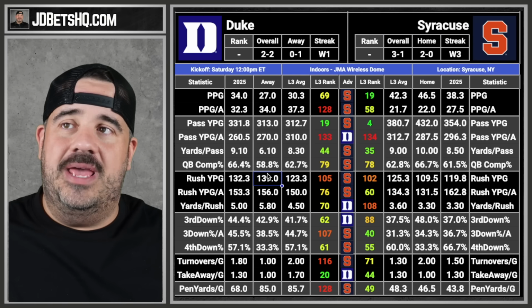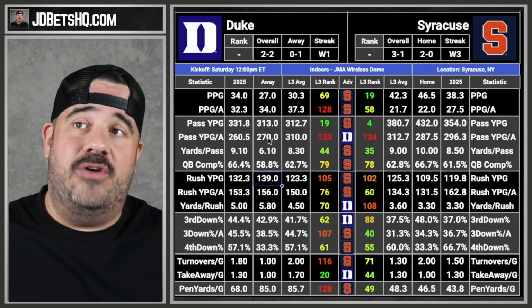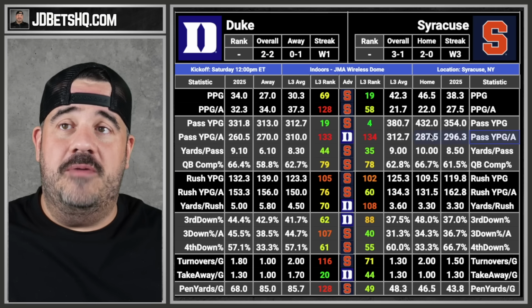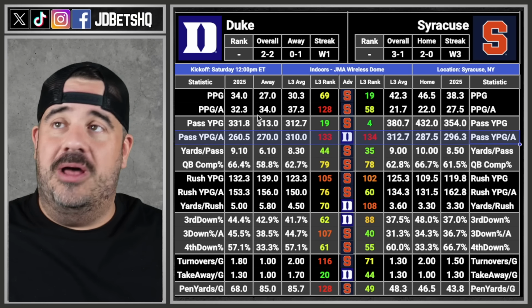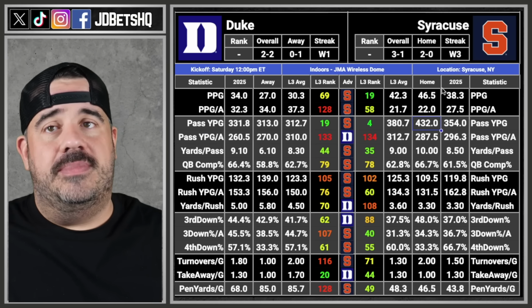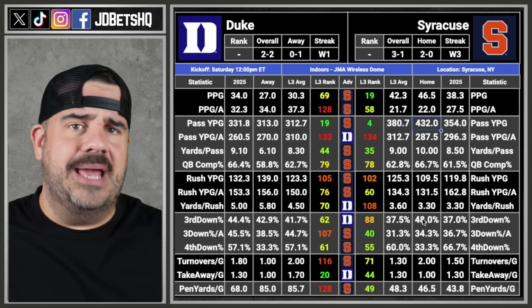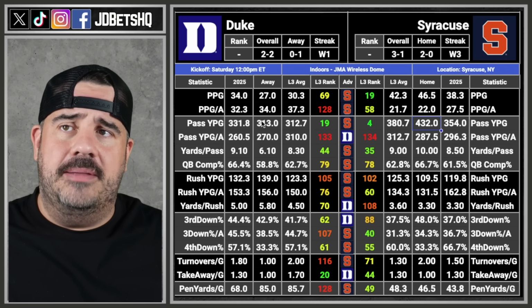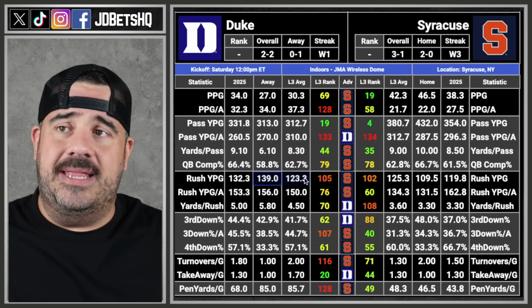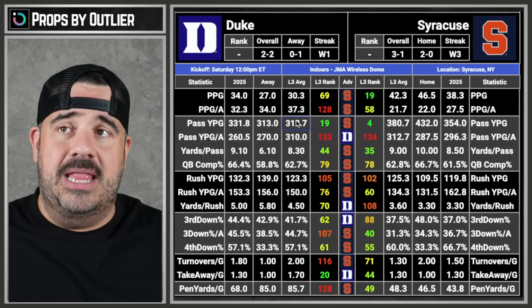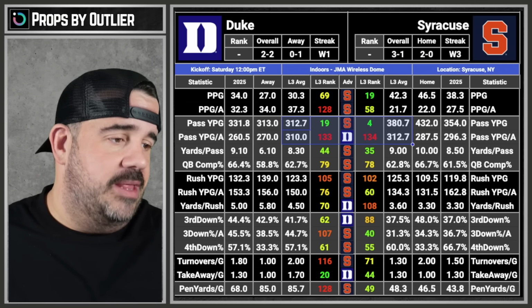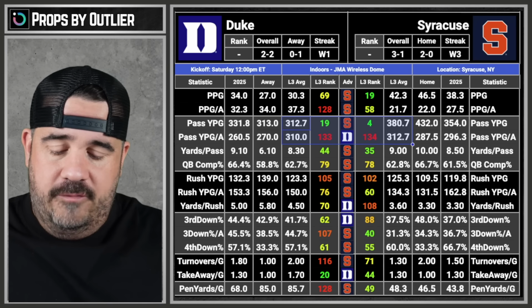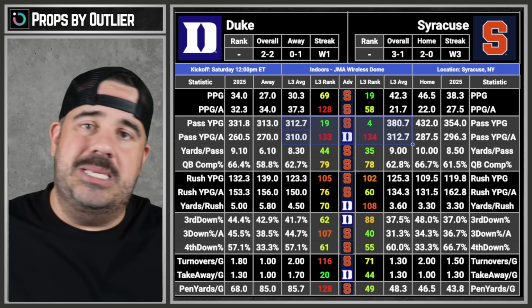Yes. So we have Duke minus 5.5 on the road. Two of the four worst teams in the country in pass defense. This should be fun. 61.5 is their total. Syracuse's starter is out for the season, but the backup didn't look bad, so I can see them still tossing that tater. They don't run the ball, so it's going to be a lot of this heavy throwing. 61.5, give me the over. Absolutely. So over 61.5. I'd play it to 63 plus easily.